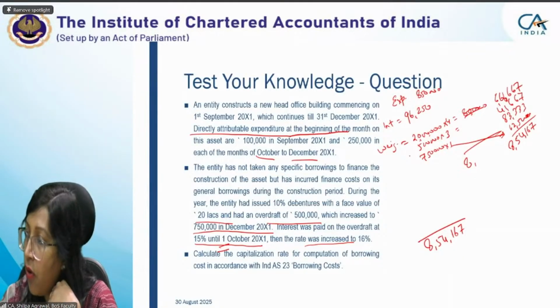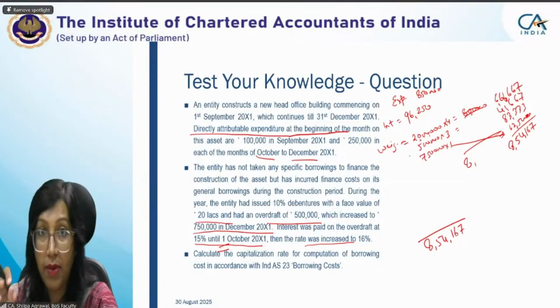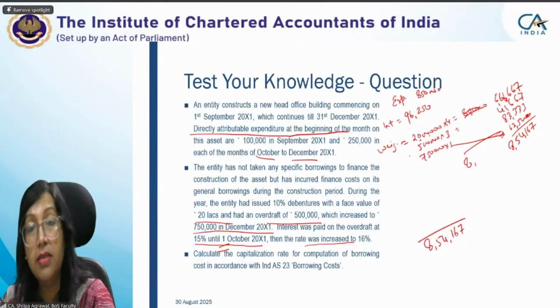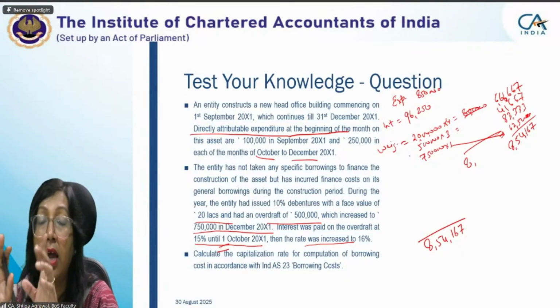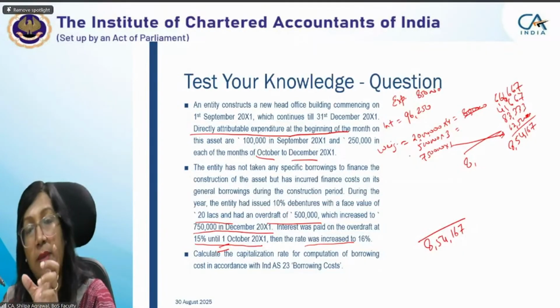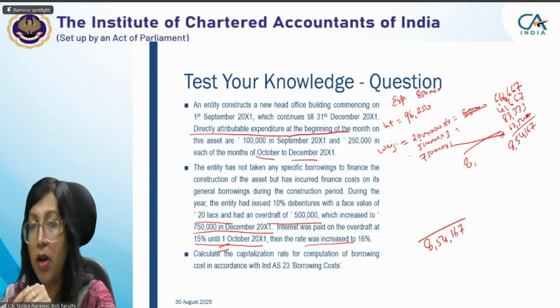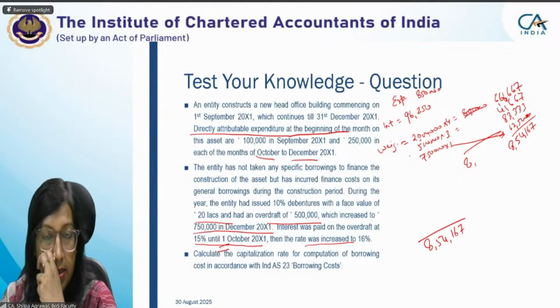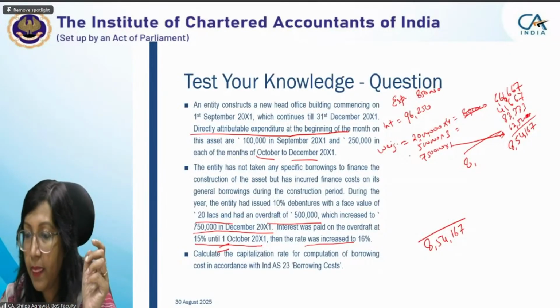Yes. In all the cases, your answer will be the same. That's what I was saying. In this case, even if we calculate capitalization rate for 12 months, or for 4 months, or for 1 month, ultimately your borrowing cost capitalization for 4 months will be the same amount. Because of rounding off, because of decimals, there may be some changes, but the concept should be clear to you. Okay. Yes, ma'am.